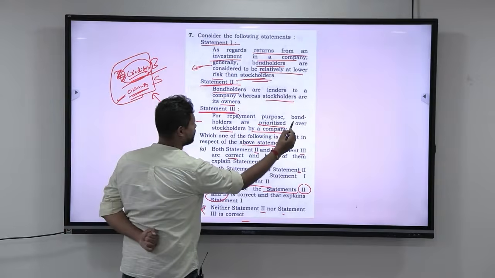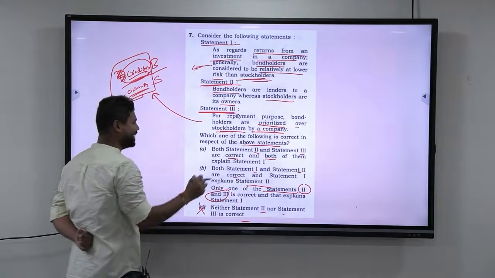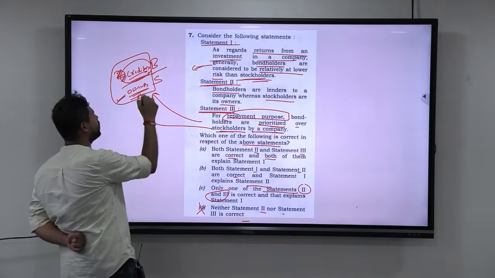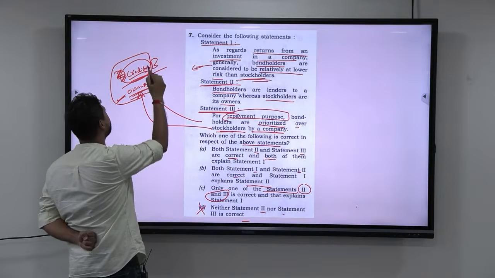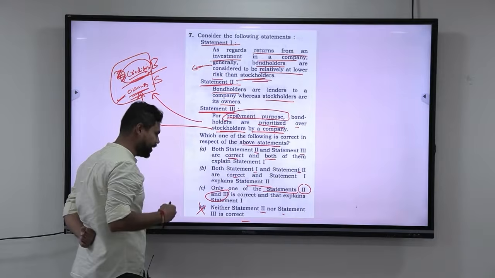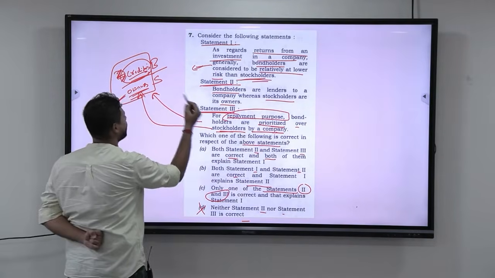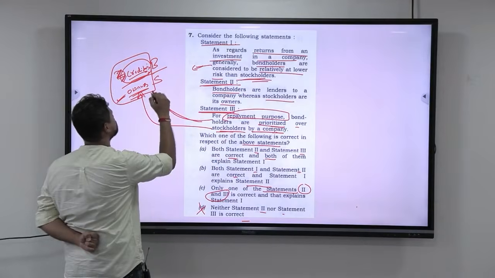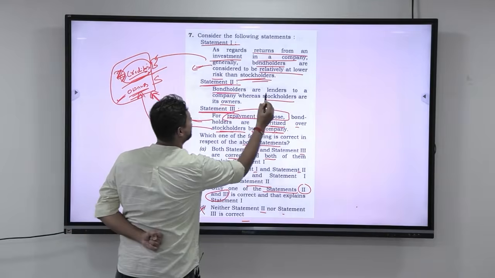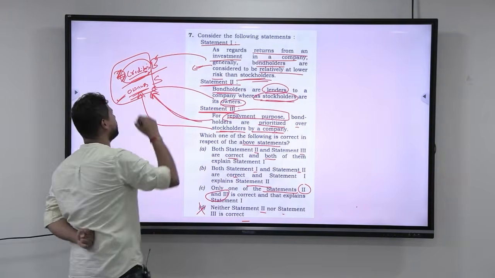For repayment purposes, bondholders are prioritized over stockholders by the company. Yes, whenever you want to repay before stockholders, stockholders are like owners. Why should they be repaid before the creditors? Creditors have given you debt. So first the company has to return the debt before giving the profits or dividends to the shareholders. So that is why, if you look at this, this statement is supporting this statement. There is consistency. Now, bondholders are lenders to the company, whereas stockholders are owners. Again, this is explaining this only.